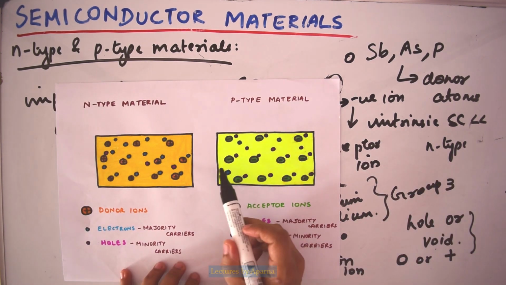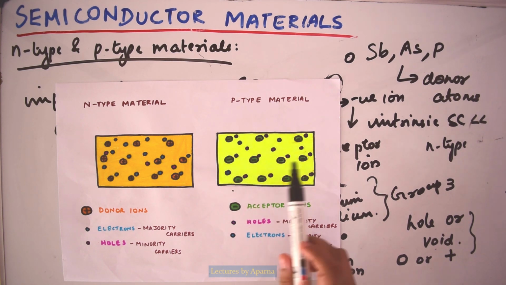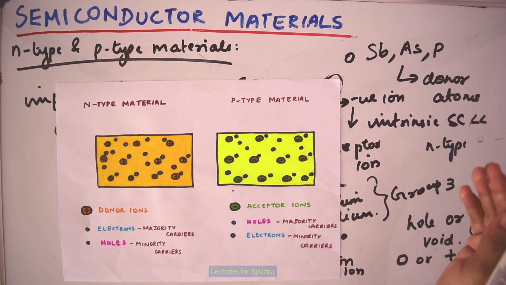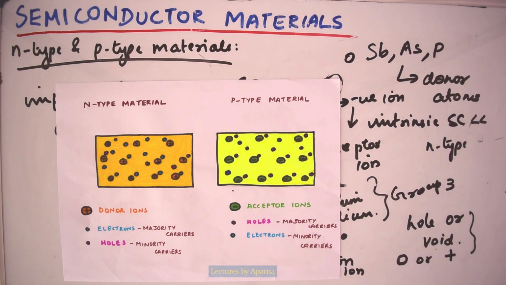These are shown by negative charges. These are acceptor ions which lost a hole, or you can say which gained an electron. So these are the n-type and p-type materials, and they are the building blocks of semiconductor materials. These are the basics of electronics.